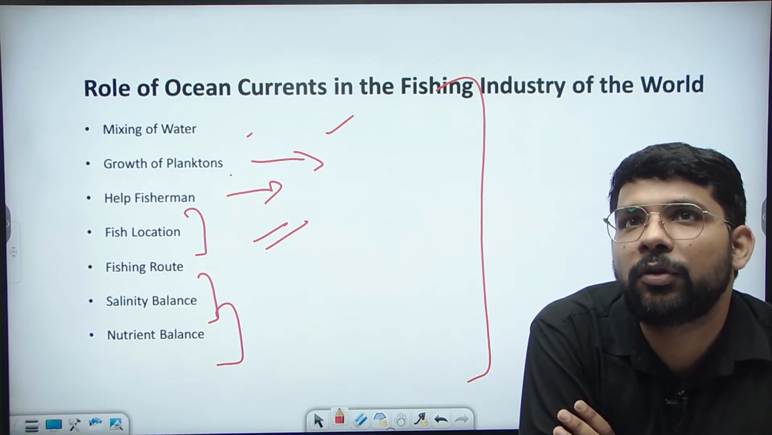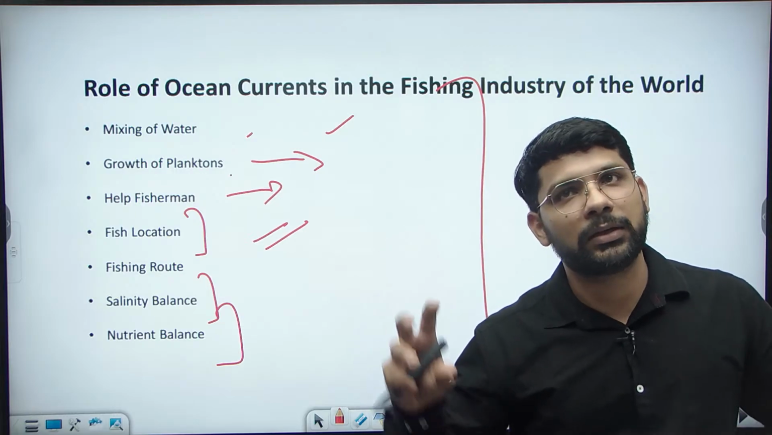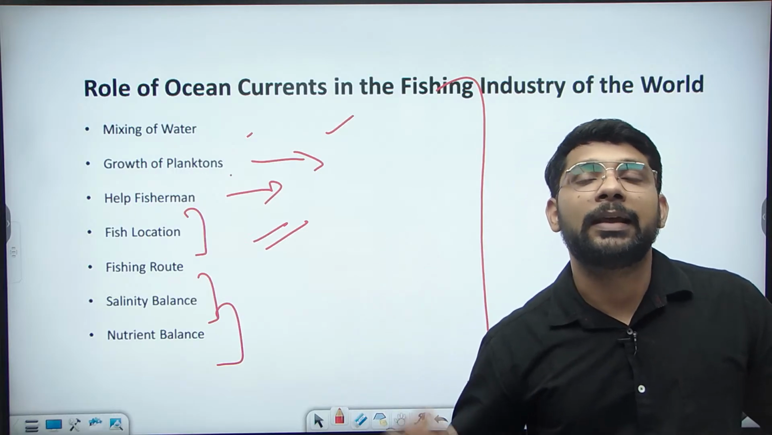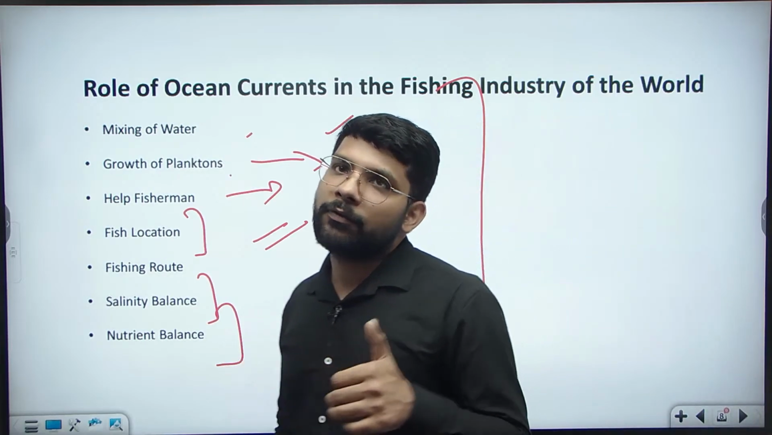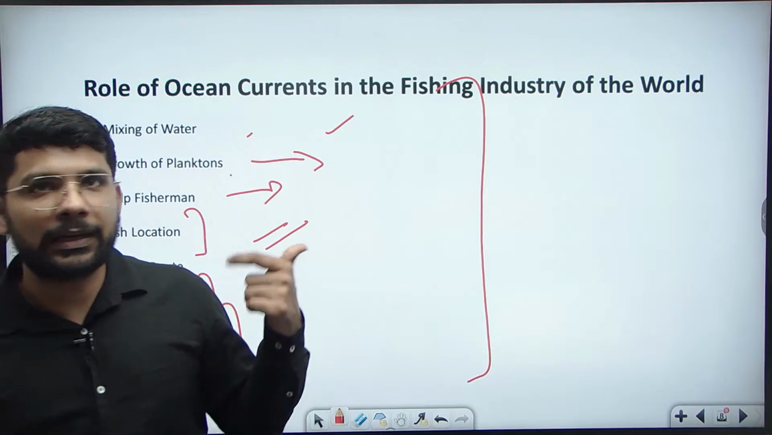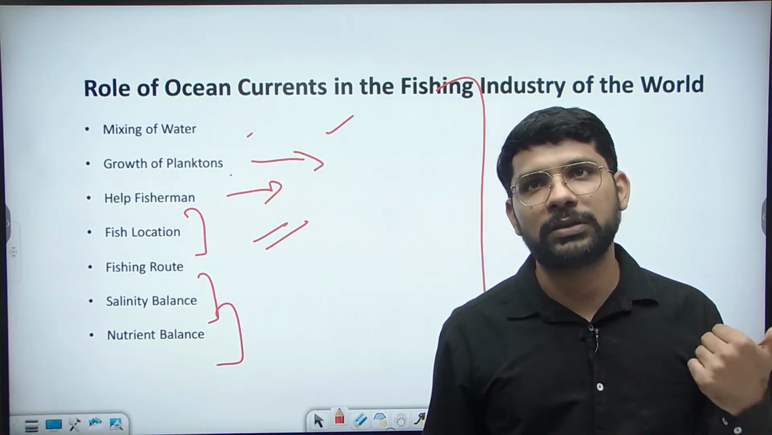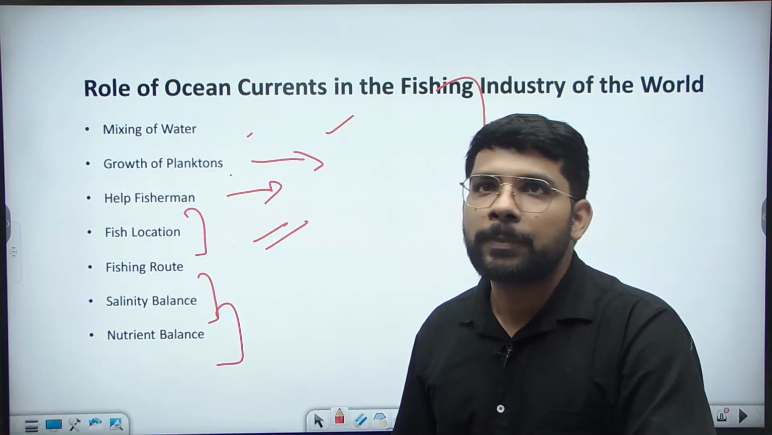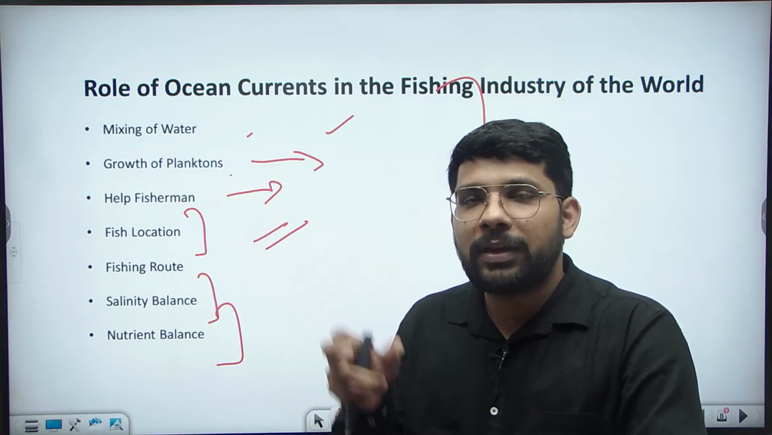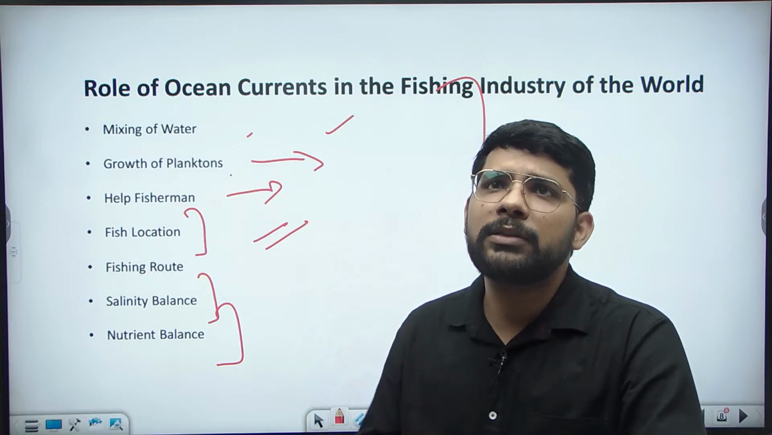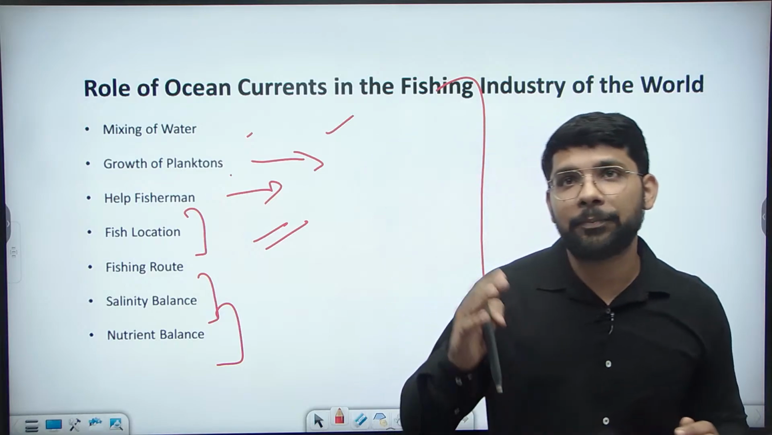Okay, the mixing of the water, the growth of the planktons, helping the fishermen through the fish location, the salinity balance, then the nutrient balance. This was the second part of the question. The first part we addressed, which was the forces which influence the ocean current. We identified two types of forces: primary forces and secondary forces. The primary forces are the circulation of the winds, atmospheric circulation, Coriolis force, and gravity. Secondary forces are the temperature.